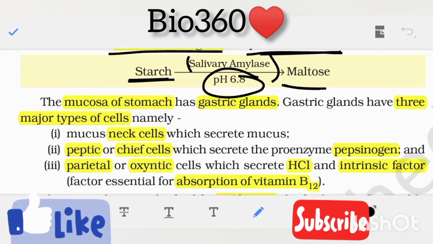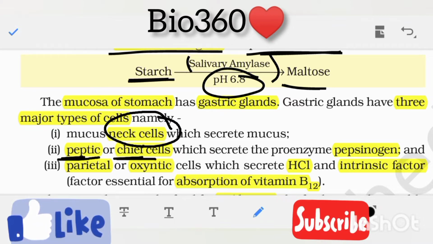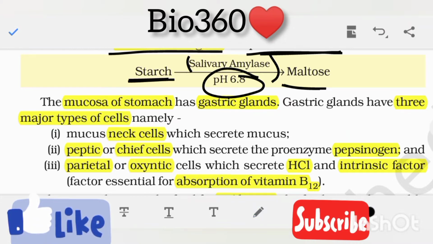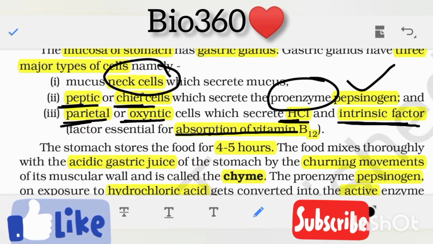Now you can see the mucus of stomach has gastric glands, and these gastric glands have three major types of cells. The first one is mucus secreting neck cell, and the second one is peptic or chief cells which secrete proenzymes such as pepsinogen. Proenzymes means inactive enzymes. And the third one is parietal or oxyntic cells which secrete HCl and intrinsic factor which is essential for absorption of vitamin B12.